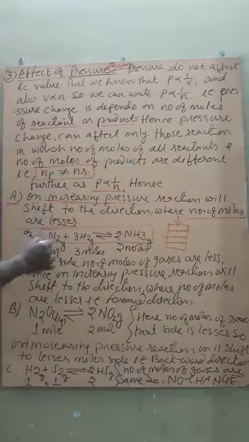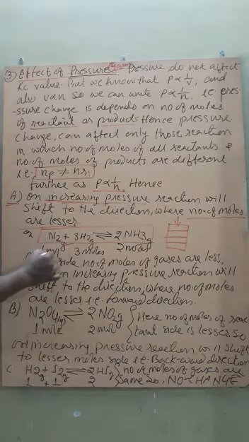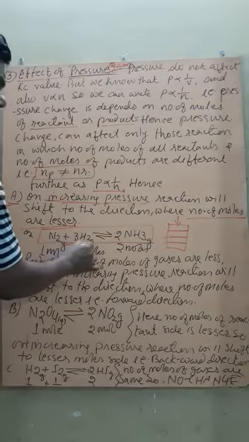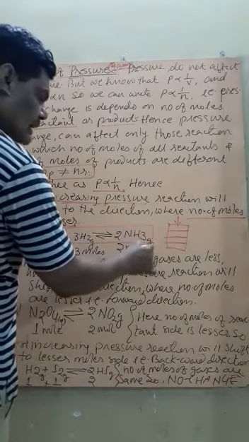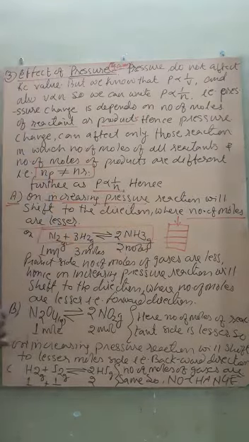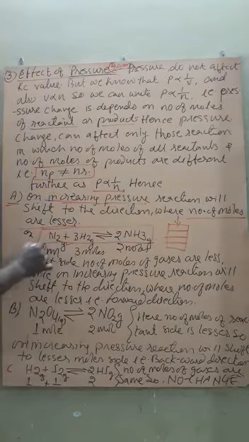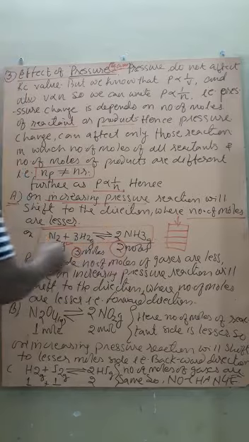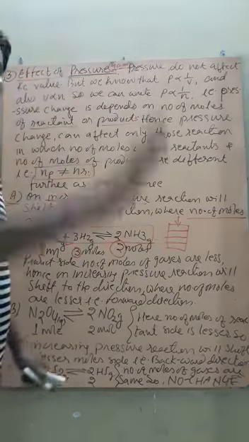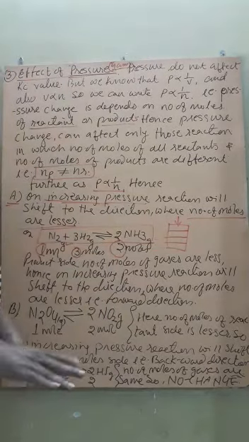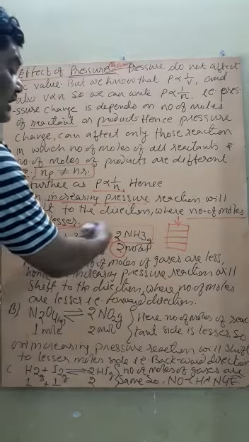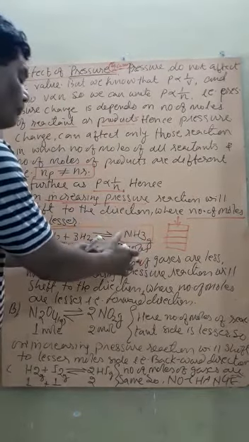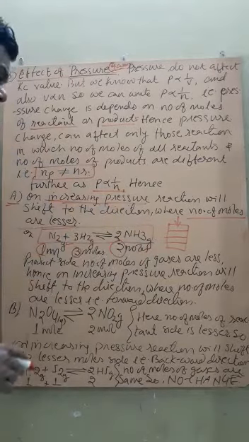Like N2, it is a gas, 1 mole. H2, 3 moles, again a gas. NH3, again a gas, but only 2 moles. So on the reactant side 1 plus 3 is equal to 4 moles, but on the product side only 2 moles. So if we increase the pressure, the reaction will go to the direction of the lesser number of moles. For this particular reaction, it will be the forward direction.